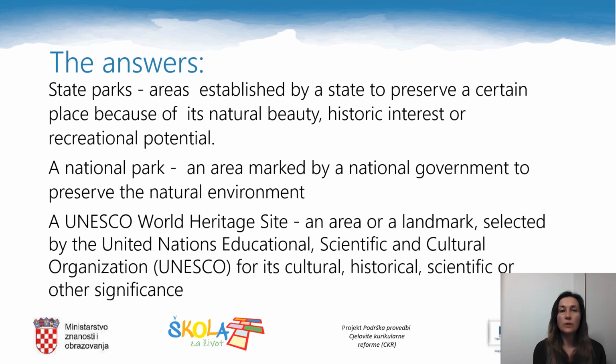A UNESCO World Heritage Site is an area or a landmark selected by the United Nations Educational, Scientific and Cultural Organization for its cultural, historical, scientific or other significance. State parks are marked by a state, national parks by a whole nation, and UNESCO World Heritage Sites by the biggest organization.